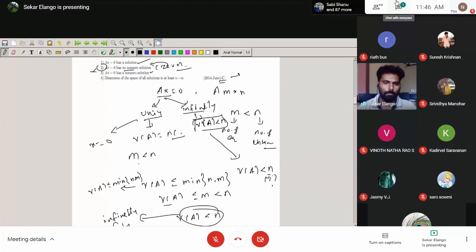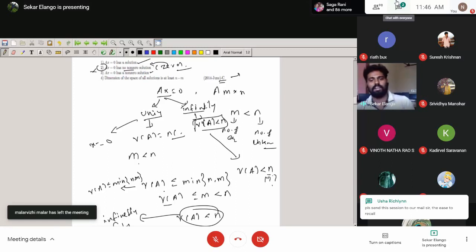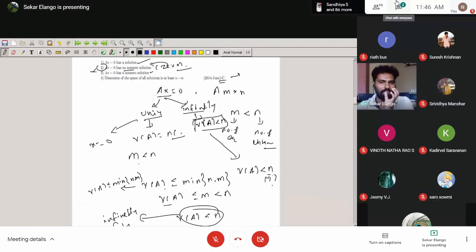We have one property of rank of A. Think about what other properties of rank you know. Here we cannot use the determinant, because this is for rectangular matrices. So we move on to other techniques. What other definitions do I know? I know one property of rank of A: rank of A is less than or equal to the minimum of m comma n.